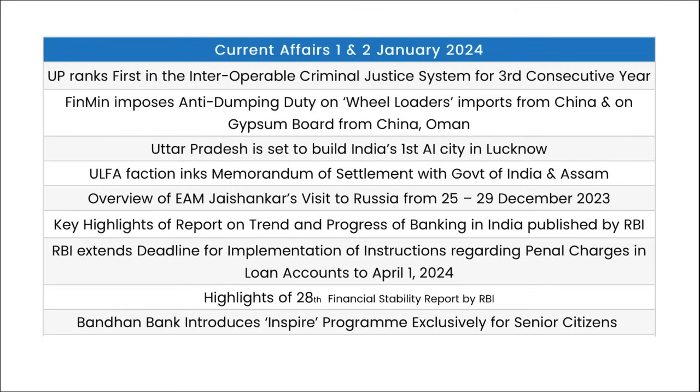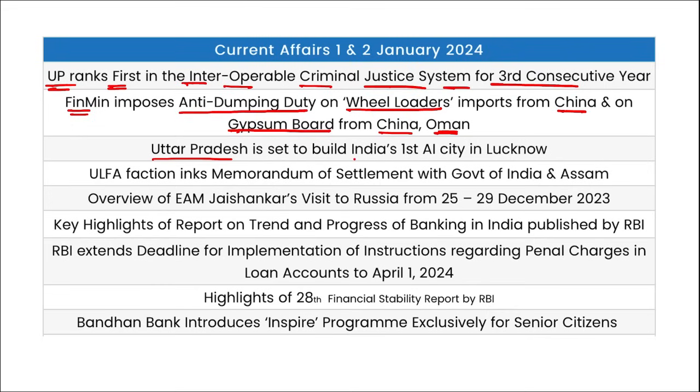Next. So friends, these were your important current affairs for the day. Now let's go for a quick one-liner revision. UP ranks first in the interoperable criminal justice system for the third consecutive year. Finance Ministry has imposed anti-dumping duty on wheel loaders imports from China and on gypsum board from China and Oman. UP is set to build India's first AI city that will be in Lucknow.